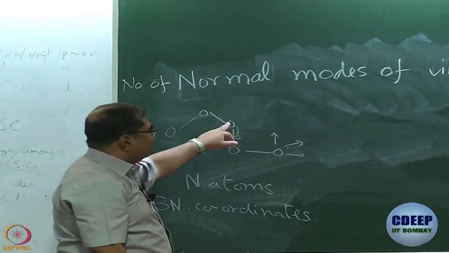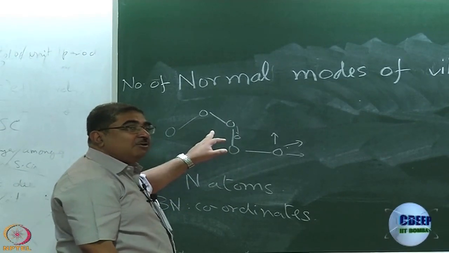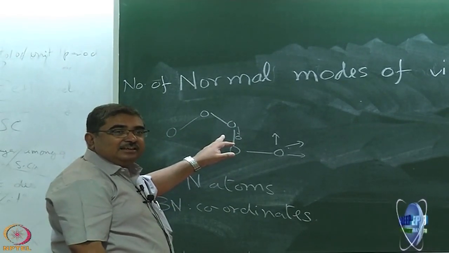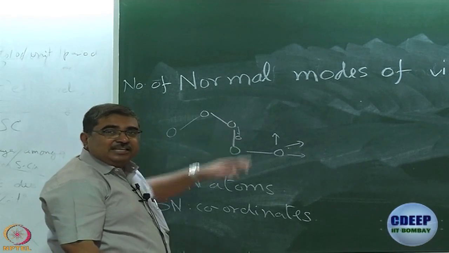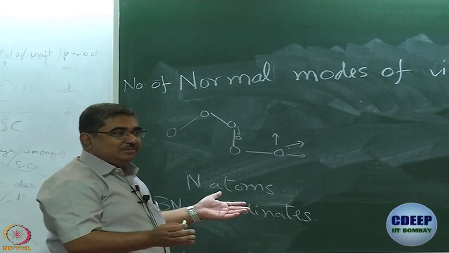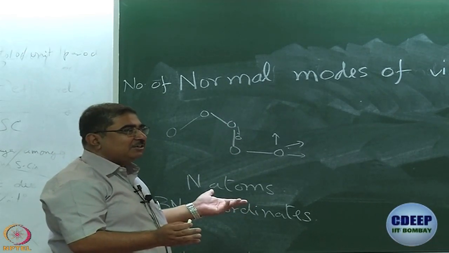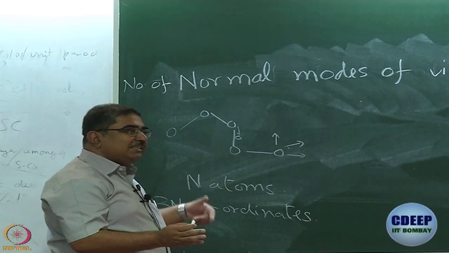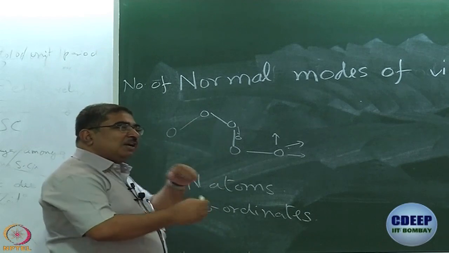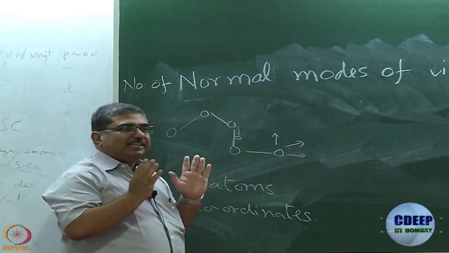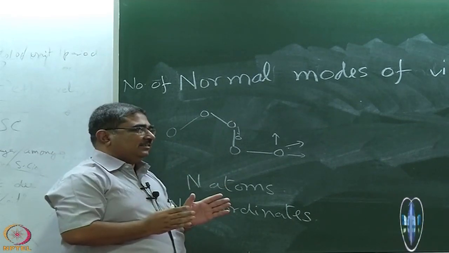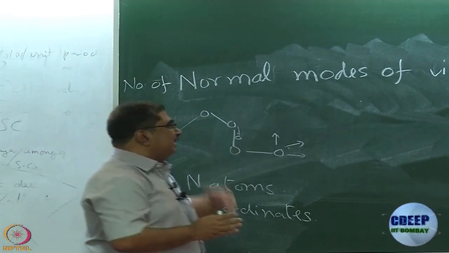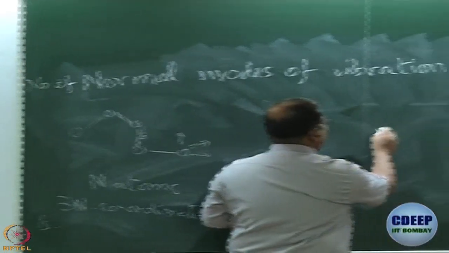If only this atom moves and nothing else, that would not be a pure vibration, because that means the center of mass has moved. So, to compensate for that, other atoms also have to move in some way, so that the center of mass position is not changed. It is perhaps a little easier to understand if you draw a more tangible molecule.